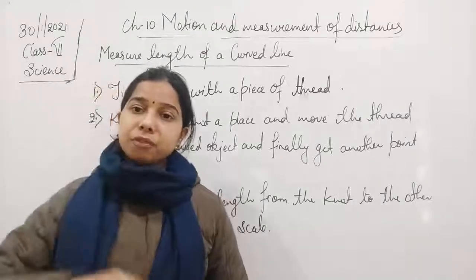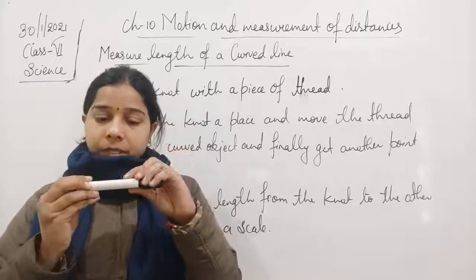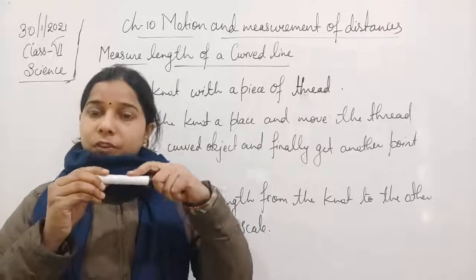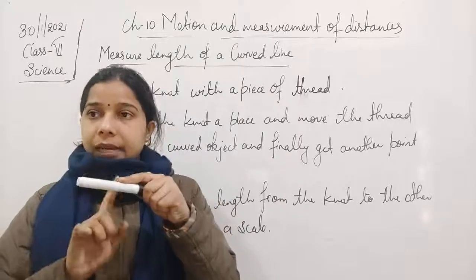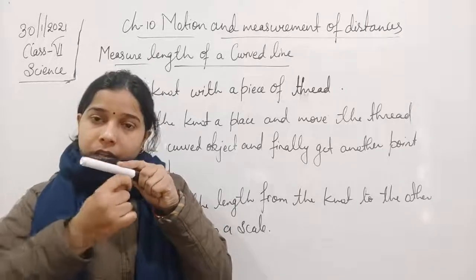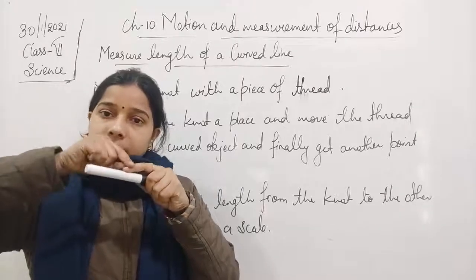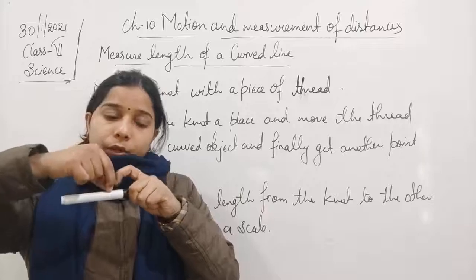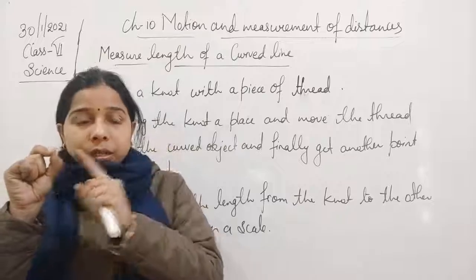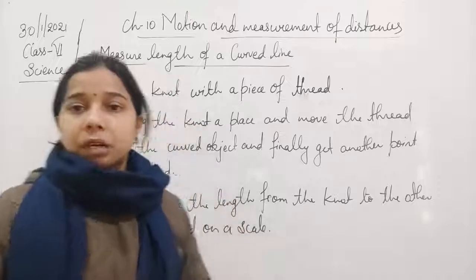Likewise, if this is the curved line, we are going to take a thread and keep it here with the help of a thumb or forefinger. We will keep the knot at a place. Then we will move the thread all over the curve, and finally when we come to the same place, we will make a point on the thread. Now the knot and the point on the thread, when you measure it on the scale, you will get the value of the distance of the curved object.